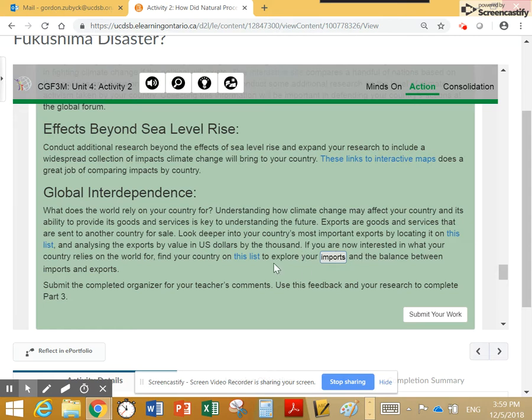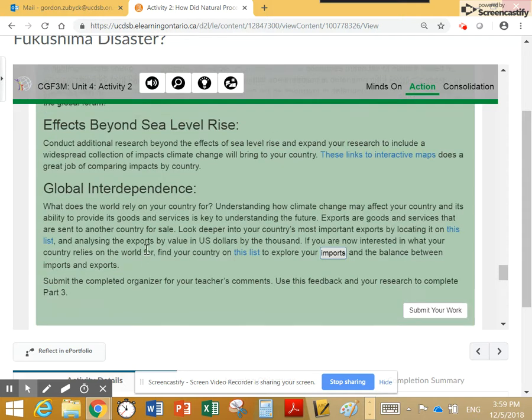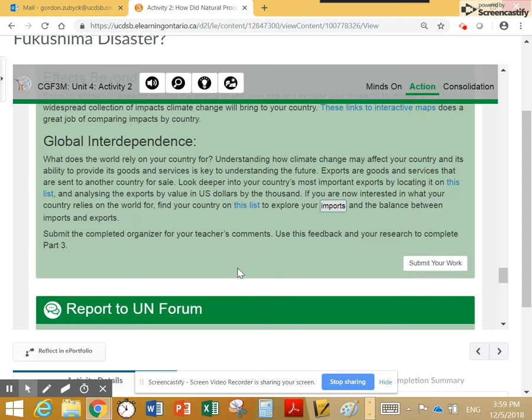Looking at what's imported and exported, because let's say, for example, your country floods and there's lots of agriculture and those were exports. Now all of a sudden you can't export that, so you don't have something to sell to the rest of the world to bring money into your country. And vice versa, the countries that were relying on what you were exporting can't buy that anymore, so now they might starve. That's that global interdependence, whereby we often buy and sell things from other countries. Once you have this organizer done, make sure you submit your work right here.